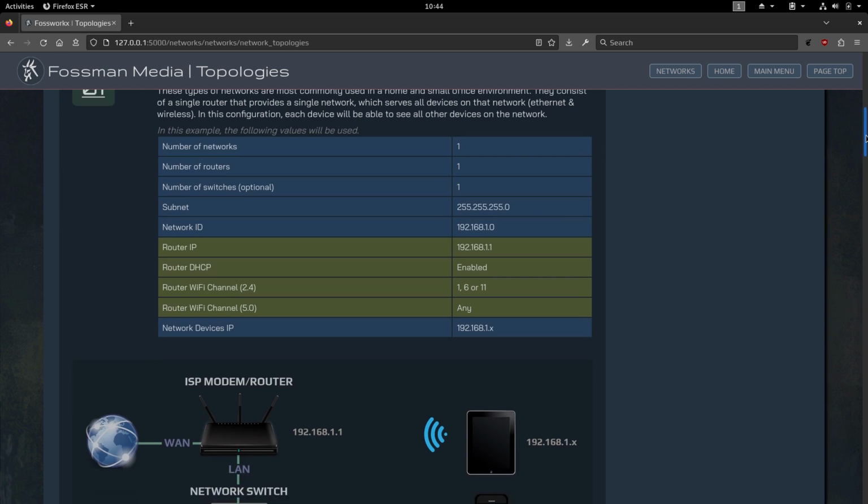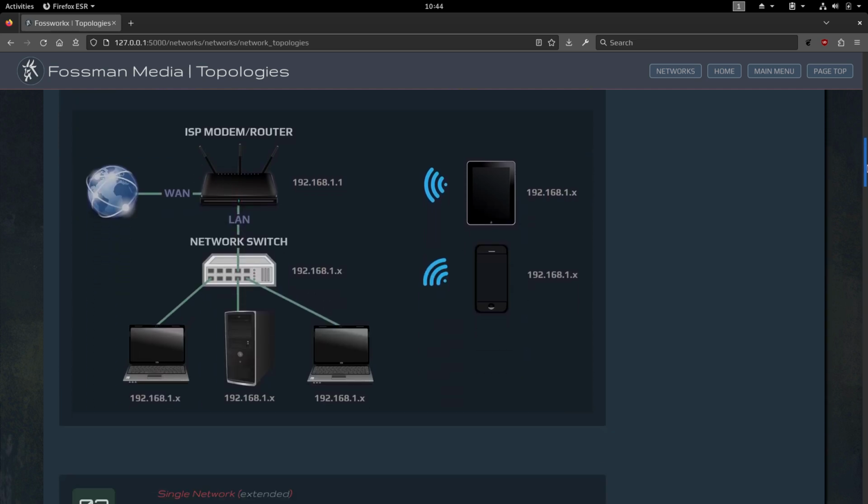The most common type of network is the basic network. And this will come pretty much right out of the box if you just have a basic home network that you use to browse the internet and stuff like that. Of course, you don't need a switch, and most people don't have them. I just thought I'd throw that in there for a more detailed setup, I guess, if you want to go that route. But even if you didn't use a switch, all these devices would just connect directly to the main router itself.